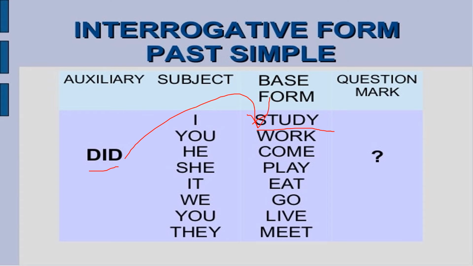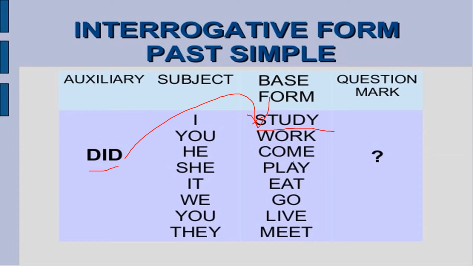Like, did I study? Question mark. So don't forget to put a question mark when you are framing a question. Did I study? Did you work? Did he come? So here you can notice that with did, we are using the first form of a verb. And this is called the interrogative past tense.